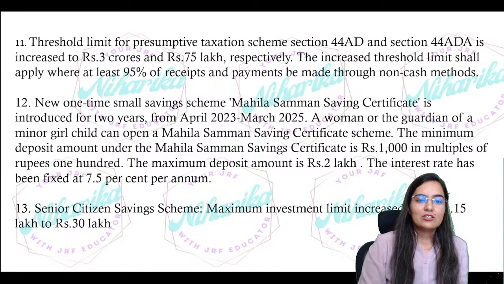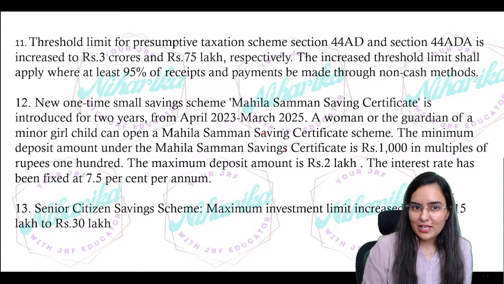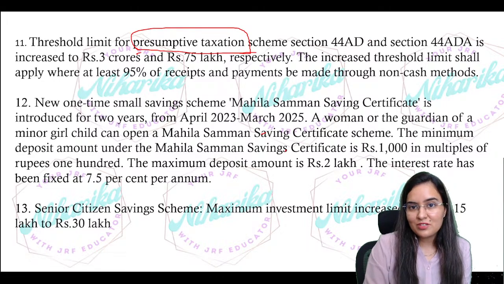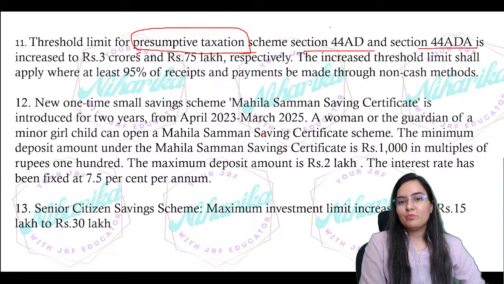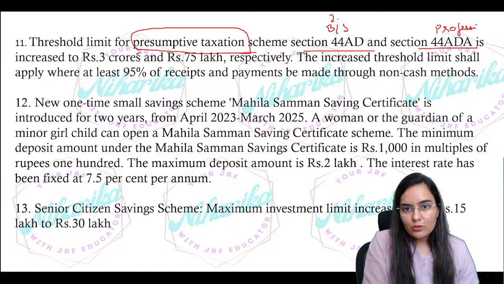Okay, now the threshold limit of the presumptive income. Tell me, you have done presumptive taxation? Come on. Please tell me, what was the limit of the presumptive taxation under 44AD and 44ADA in case of business and profession? Was it 2 crore and 50 lakh respectively?